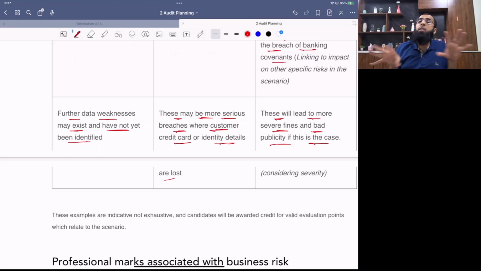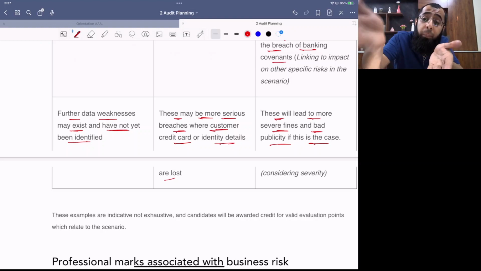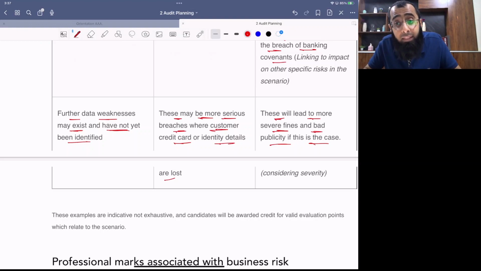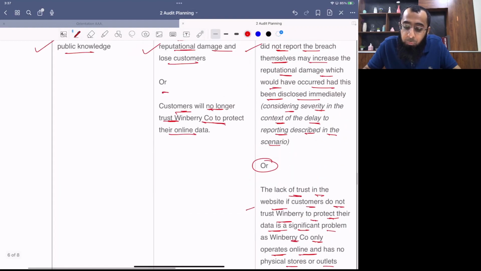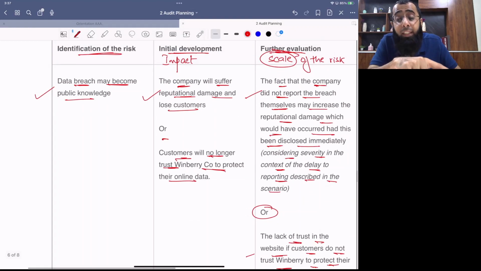So, see three possible draftings. One, reputational damage due to this incident. Second, fines. And third, weak controls create a risk of other issues also, that when the internal auditor failed in this area, maybe there are many other failures in the business. That is also a risk. So if you look at the examiner's drafting, see, he's following the same approach as I guided you earlier. Identify, impact, scale of the risk.